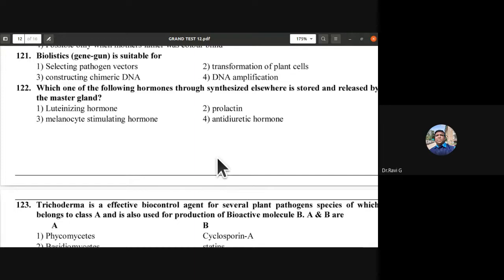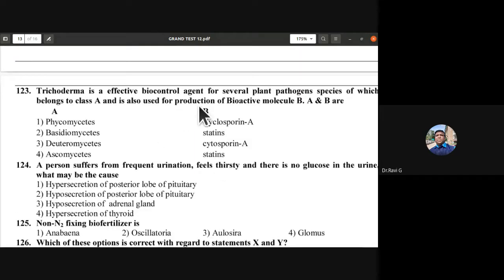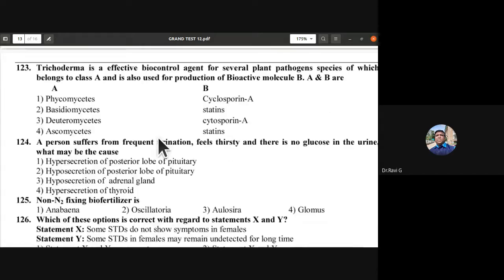Trichoderma is an effective biocontrol agent for several plant pathogen species, which belongs to class A and is also used for production of bioactive molecule B. So you have to find out what A and B are. They are using it as a biocontrol agent against plant pathogen species, it belongs to class A and is also used for production of bioactive molecule B. So the answer for that is C, the deuteromycetes. A is deuteromycetes, that is fungi imperfecti.